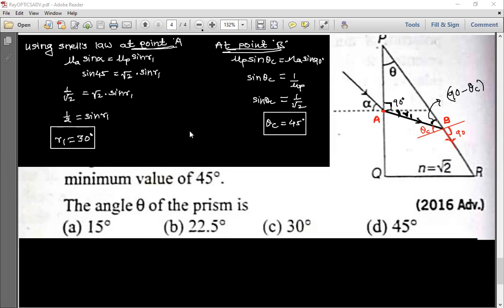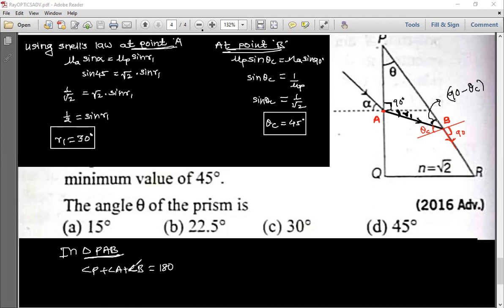So let's go to the triangle. It is very easy work for us. In triangle PAB, angle P plus angle A plus angle B is equal to 180.